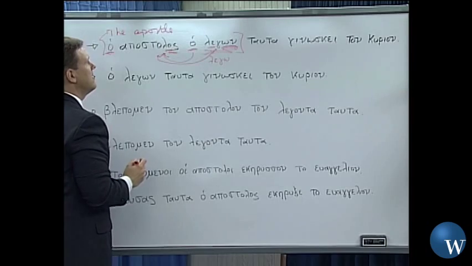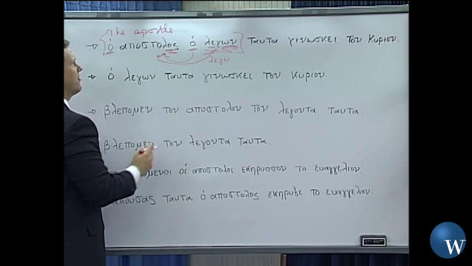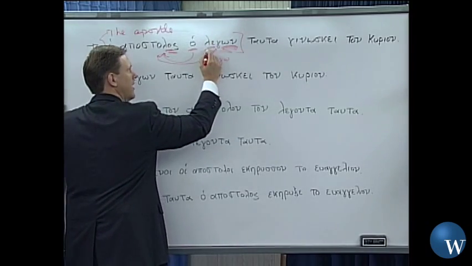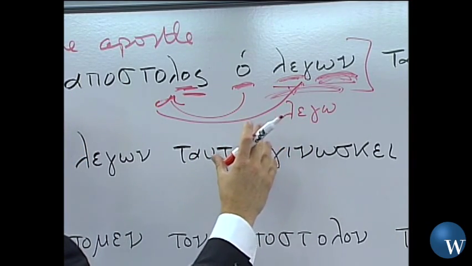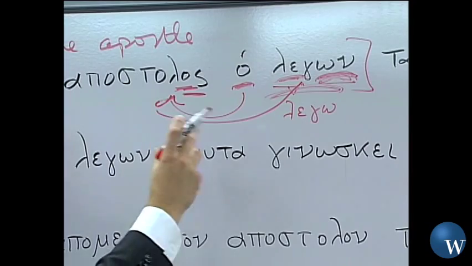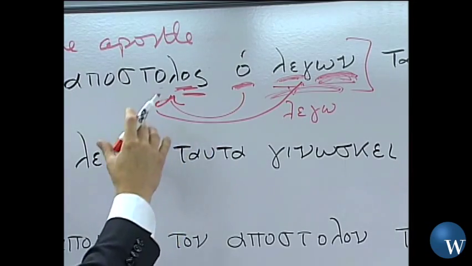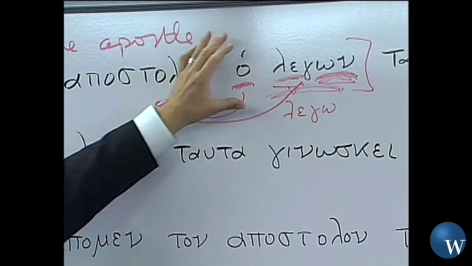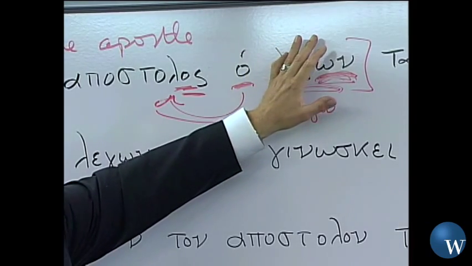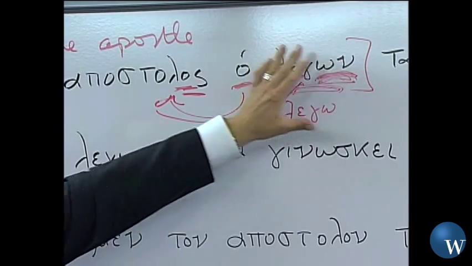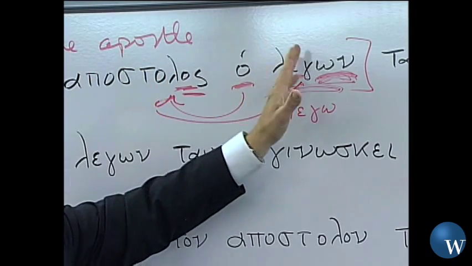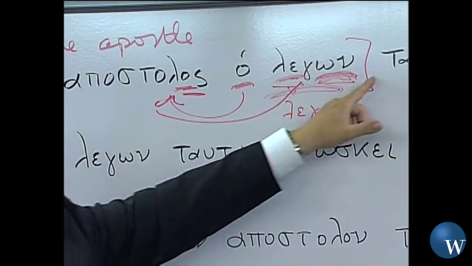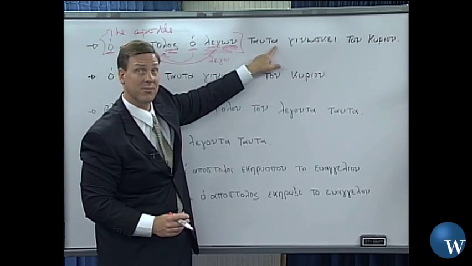It is singular, it is masculine, and so the verb part of this is the word saying, right? Say, and participles are going to add that ing on there. So how do we translate that? The apostle, the saying one, the saying one. So it agrees with this, so how are we going to translate that? The apostle who says these things, and here's tauta, these things, okay?